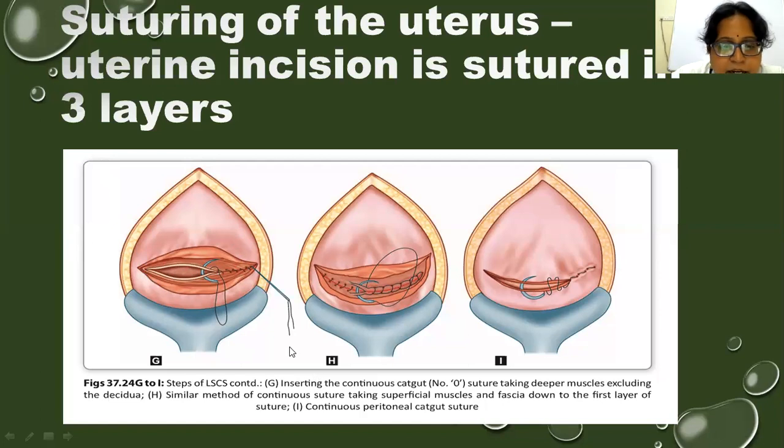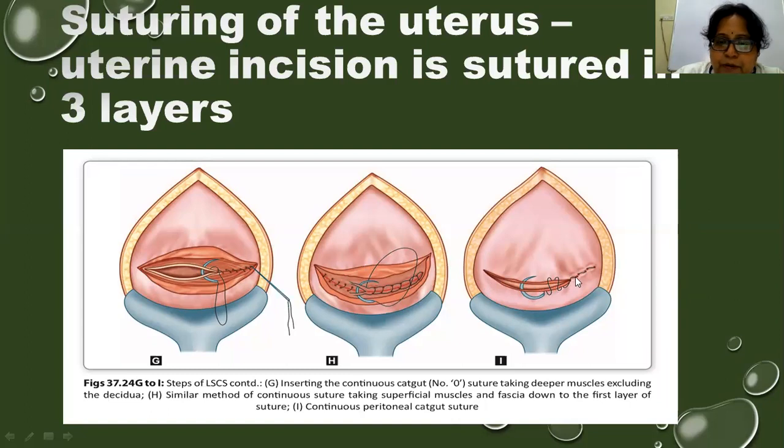Now the second layer is also a continuous suture, taking the superficial muscles and the fascia of the uterus. It is also sutured continuously and tied at the angle, and the second layer should bury the first line of sutures. And the third layer is usually a continuous suture of the peritoneum, the UV fold of peritoneum which we have cut, that has to be sutured continuously with a catgut.